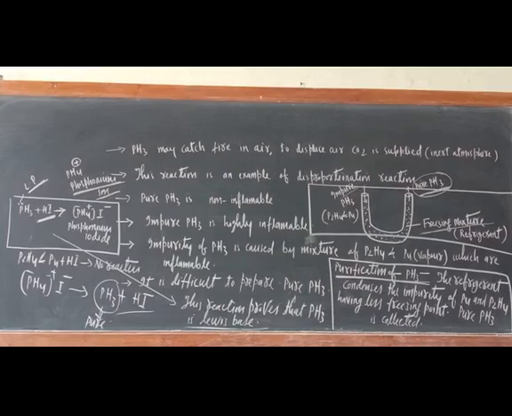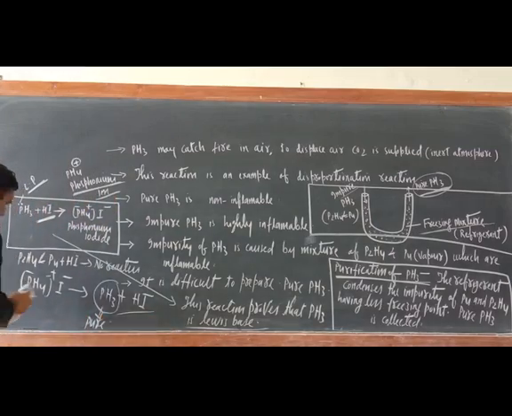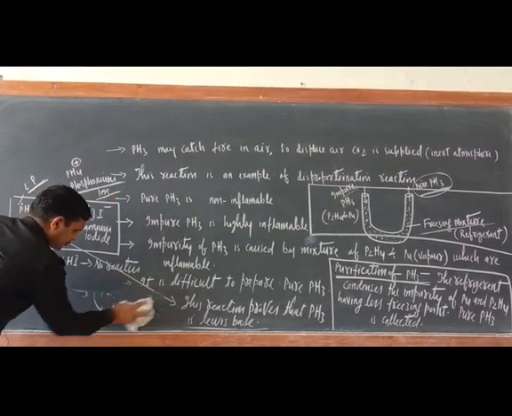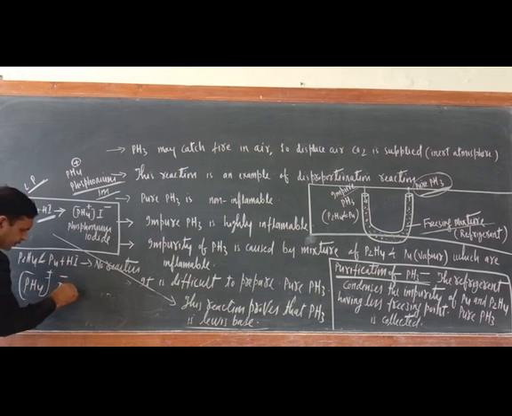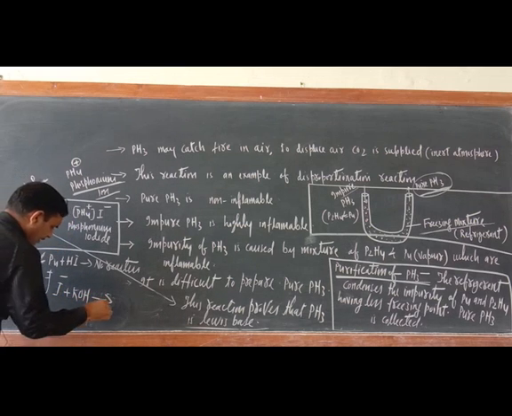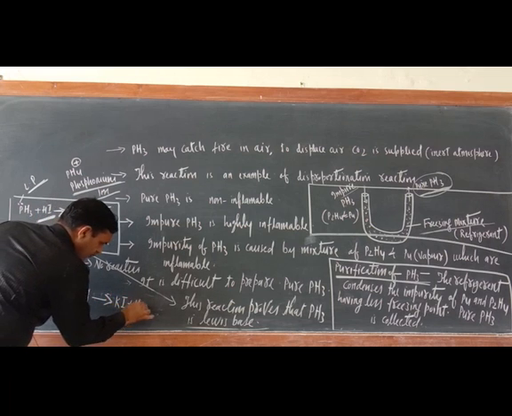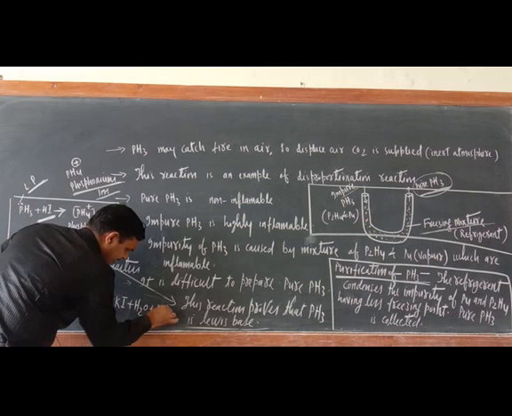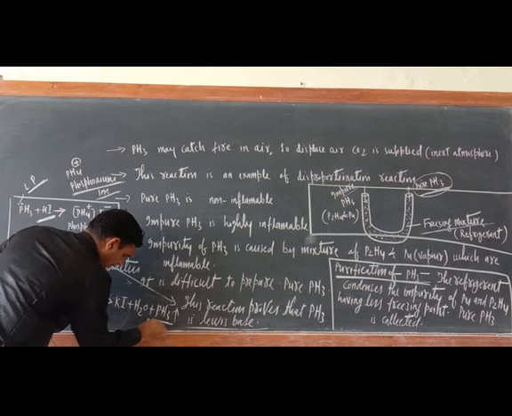Dear cadets, now this reaction you can alter also. Just try to understand. PH4+ I- should be treated with KOH. Then you will get KI plus H2O plus PH3. This PH3 is pure. Okay.